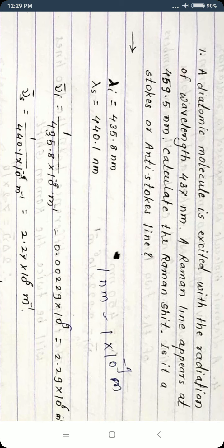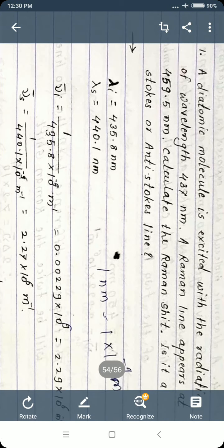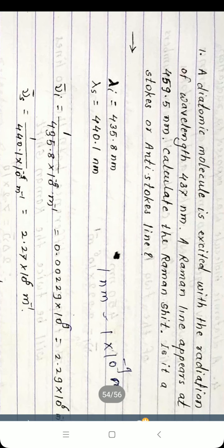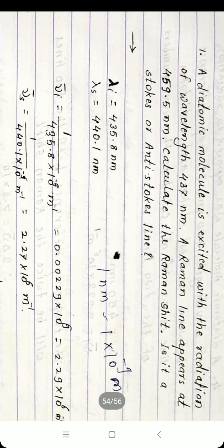A Raman line appears at 459.5 nanometer, which is the scattered light. Calculate the Raman shift, and is it a Stokes or anti-Stokes line? From the sign of the Raman shift, whether it is positive or negative, we judge whether it is a Stokes line or anti-Stokes line.